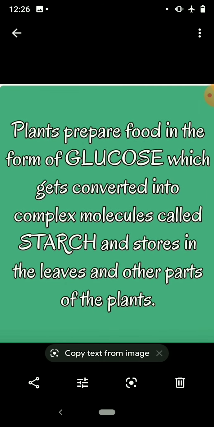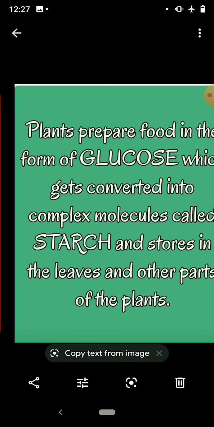So plants prepare food in the form of glucose, which gets converted into complex molecules called starch and stores in the leaves and other parts of the plant. So food prepared by plants is in the form of glucose. Glucose means simple sugar. So these simple sugar molecules combine together to form complex molecules called starch. So the food prepared by the plants is stored in the different parts of the plants and we use it as our food.